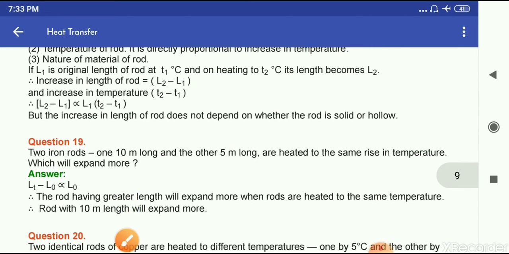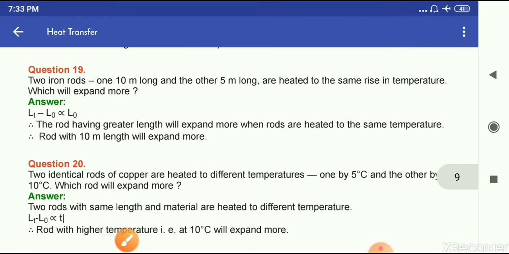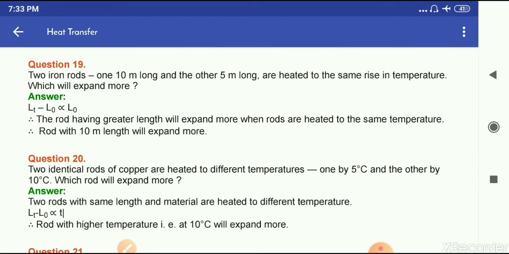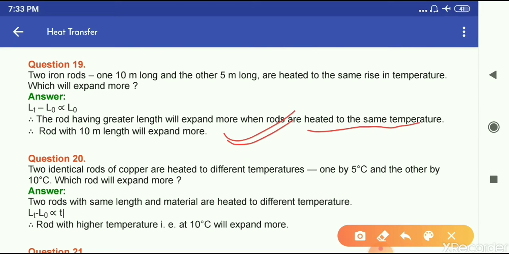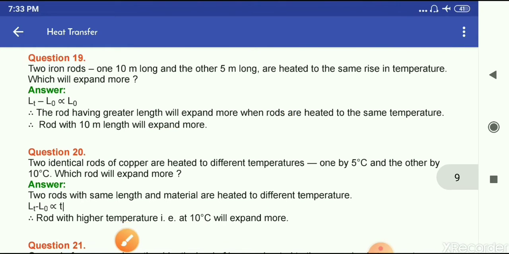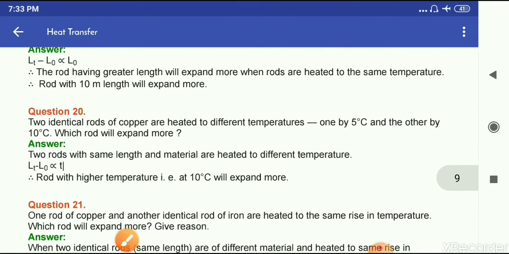Now, question number 19. If two iron rods, one 10-meter long and other 5-meter long, are heated to the same temperature, which will expand more? So this is the answer. The rod having the greater length will expand more when rods are heated to the same temperature. Okay, so rod with 10-meter length will expand more.